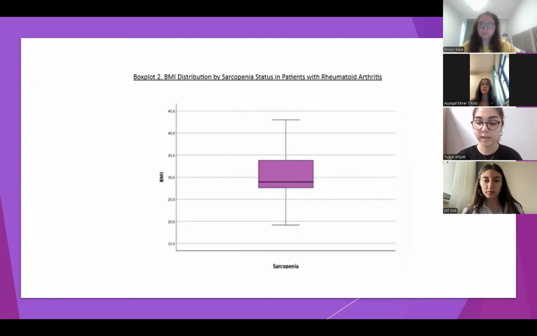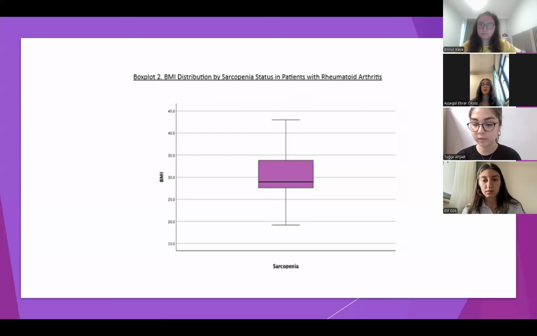Around 28.5, this means half of the sarcopenic patients have a BMI below 28.5 and the other half are above. The box spans from 27 to 33.5, indicating that the middle 50% of patients fall in this range.